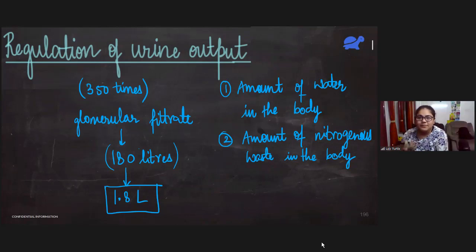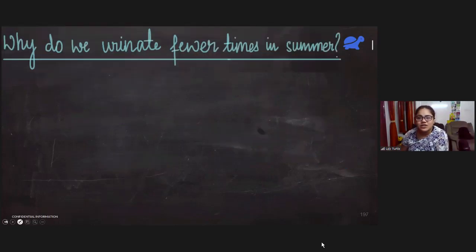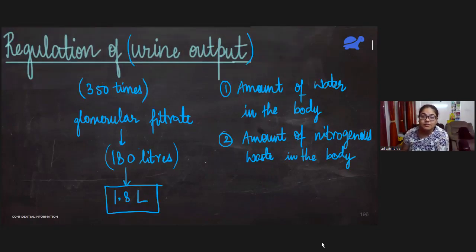There is something that regulates the urine output in the body. That is known as pituitary gland. Have you heard about pituitary gland? Pituitary gland is actually the master gland in our body. It is present inside the brain. So it is a small gland like this in the brain.